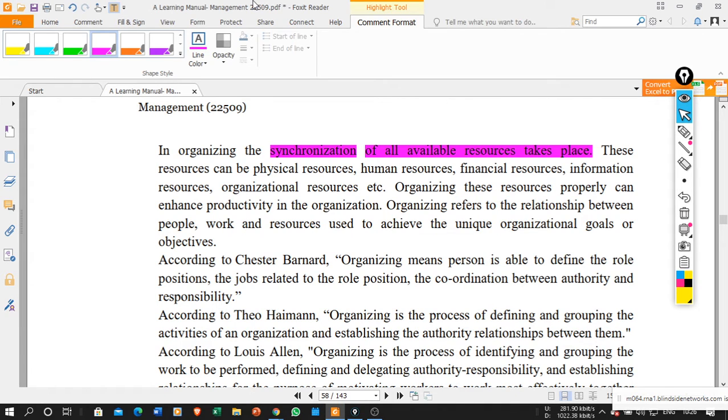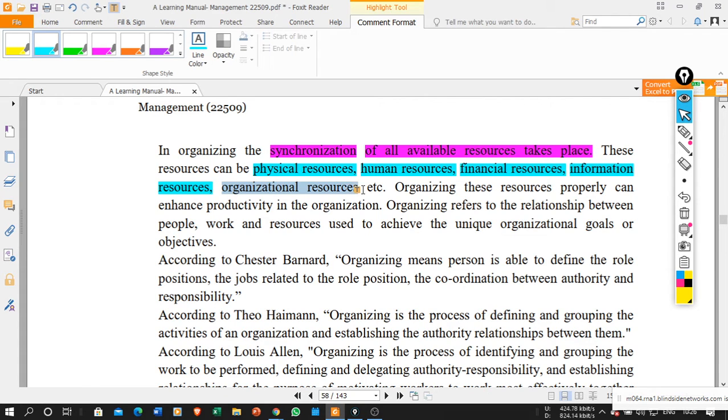Now what are the resources that need to be allocated? The first resource is physical resources, that may be your machinery and your raw material. The second resource is the human resource, that is the manpower. The third resource is the financial resource, that is the money. And the last resource is the information resource. In information resources we show the methods of how to accomplish that particular task.